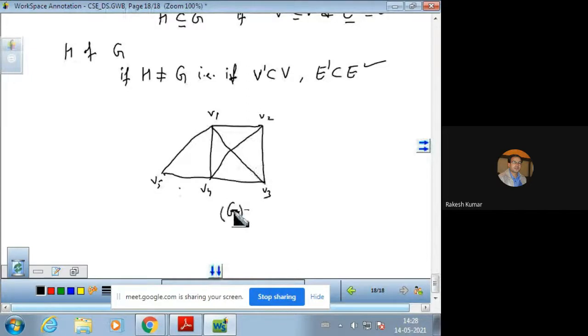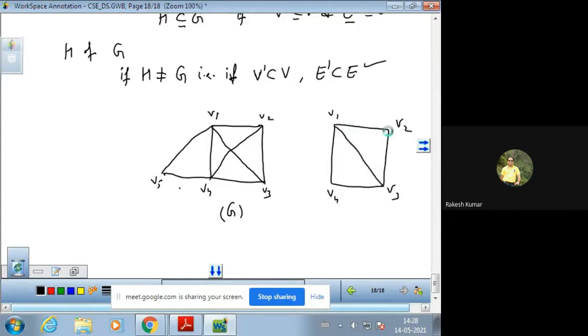We can find out the subgraph of this. Suppose I plot the graph. Now this is the graph we have, V1, V2, V3, V4. This graph can be named as H. Clearly, H is not equal to G. Why?